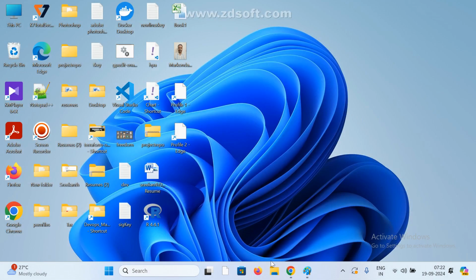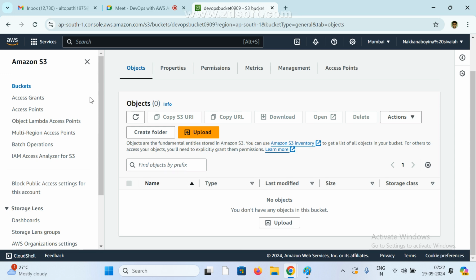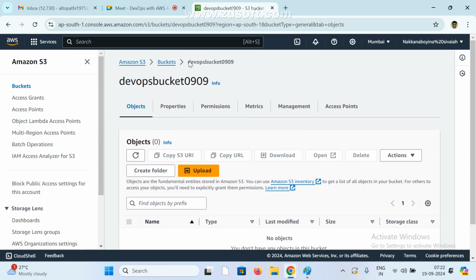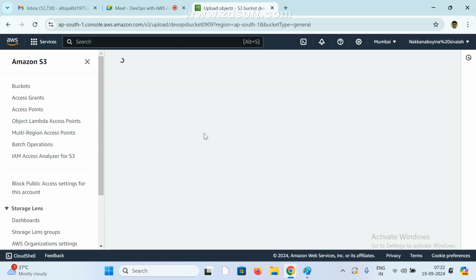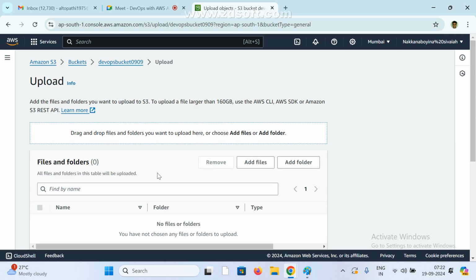Same process here also. If you go here, this is my bucket name. Under this bucket, if you want to, we can create a folder, or we can upload a file also. For example, I want to upload one file. This is the option. Click on this. Now see here, drag and drop files and folders you want to upload here.